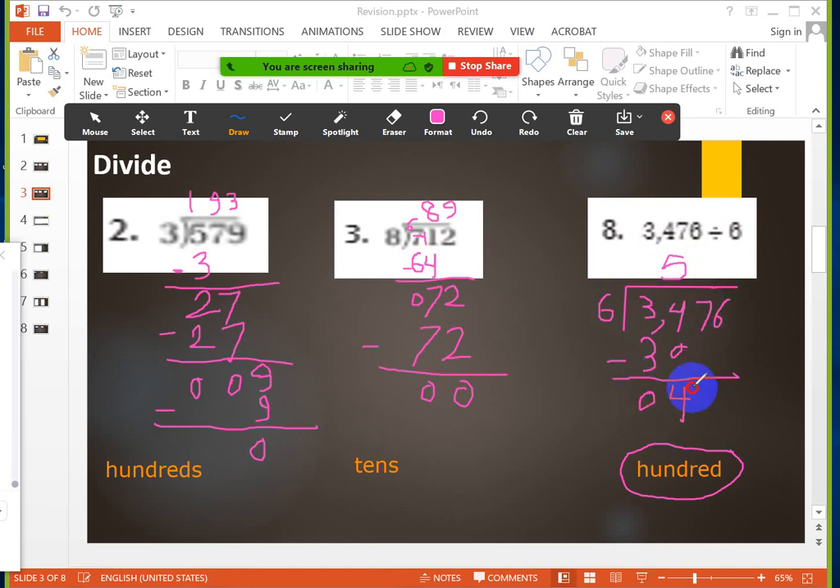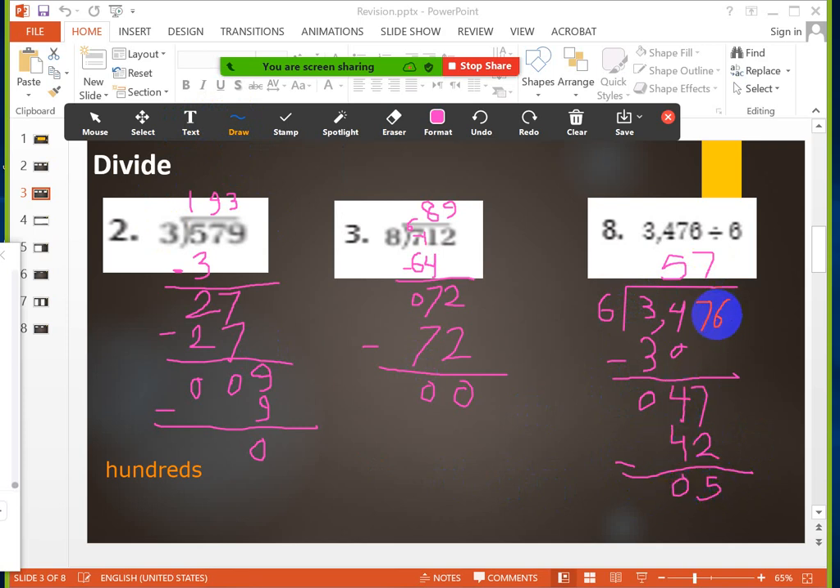Now I will take the 7. The number becomes 47. 47 divided by 6. What is the number that I will multiply with 6 that will give me the closest answer to 47? Very good, girls. It will be 7 because 7 multiplies 6 equals 42. Now let's subtract. 7 minus 2 equals 5. 4 minus 4 equals 0.